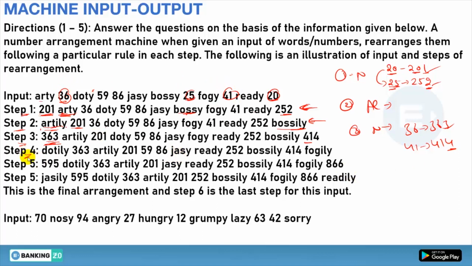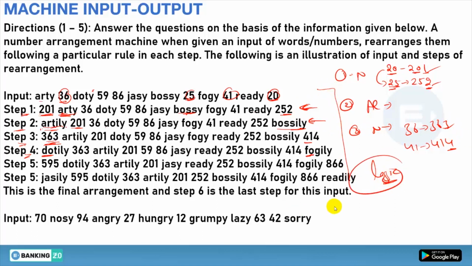Clear? Now in the fourth step they are again taking alphabets. A is done and B is done, now they are taking D, and at the last they are taking F. So in one step they are taking numbers, in the other they are taking alphabets, and when they are taking the numbers they are adding 1, 2, 3, 4 like this at the end. Clear or not? Done. So this is the logic to arrange.